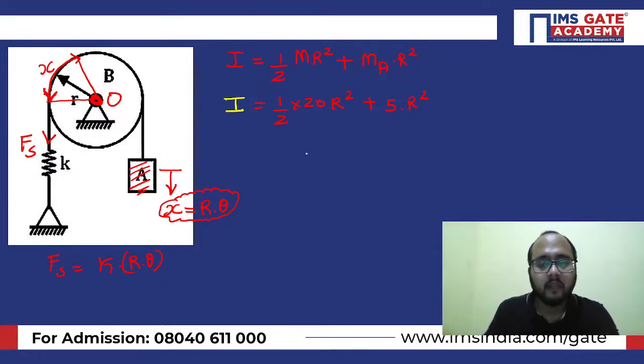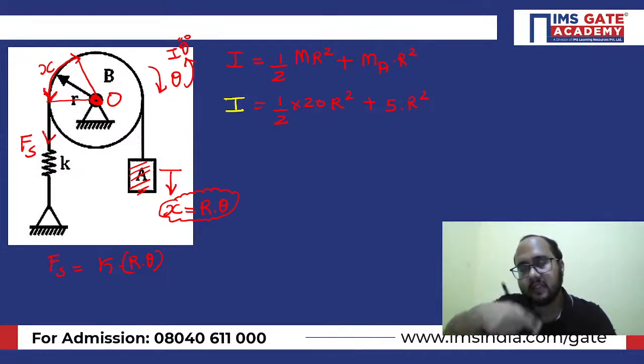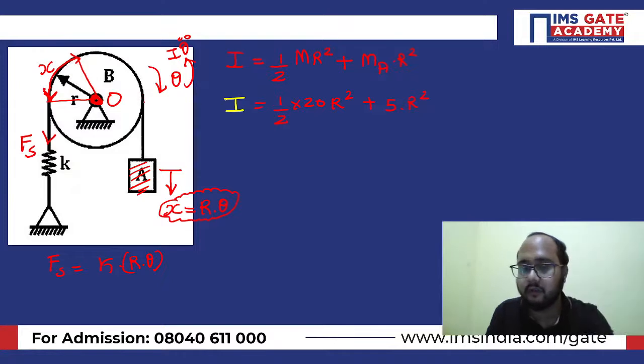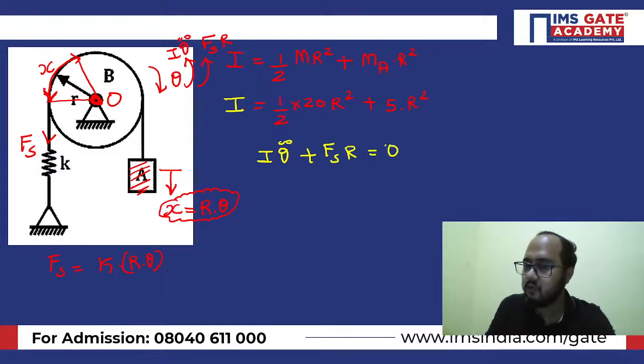Now, as the disturbance is given like this, opposite to that the inertia torque will be there, I theta double dot. And the spring force is in the anticlockwise direction if you consider point O as the point of rotation. So the torque because of the spring force will be Fs into R. Now you just need to add all those values: I theta double dot plus Fs into R equals 0. What is I? The combined moment of inertia, 10 r square plus 5 r square.